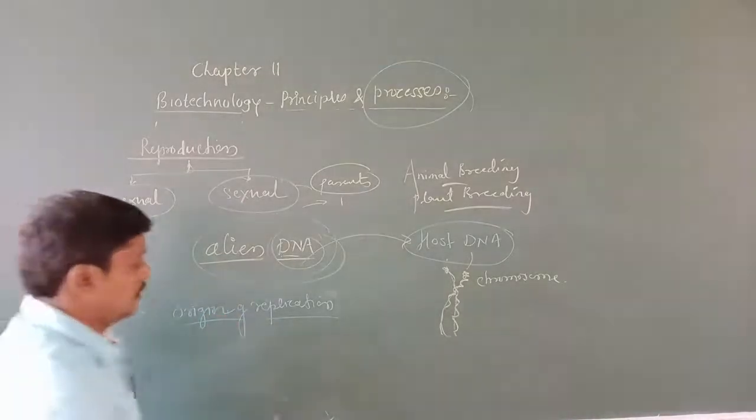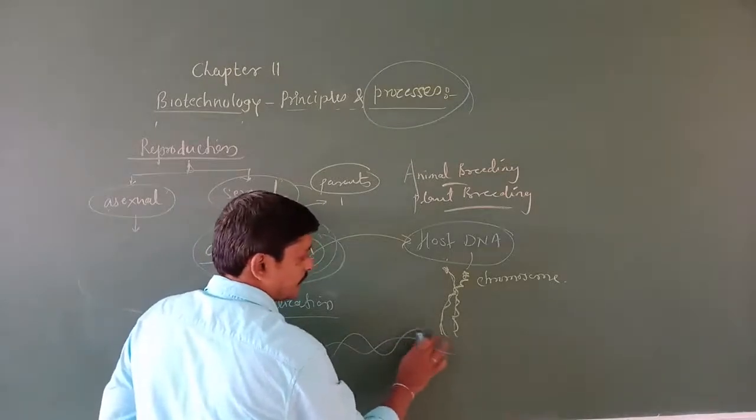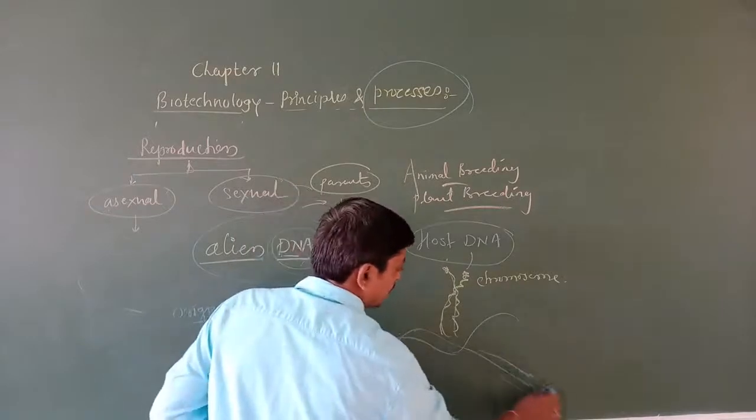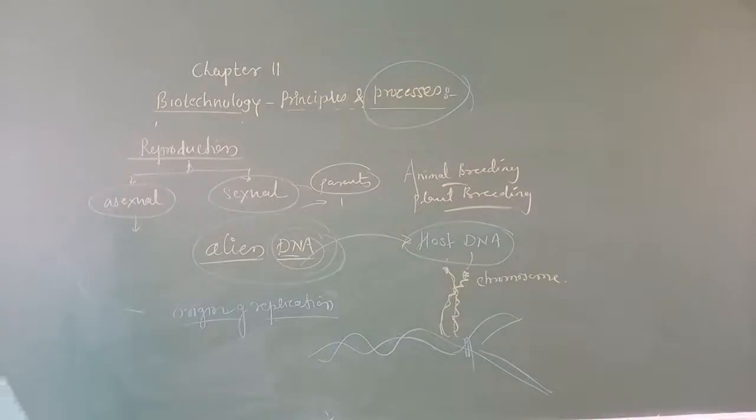In the sense, this is a double stranded DNA and it is going to start replication from that particular point, which is called the origin of replication. We are going to study that in detail further.